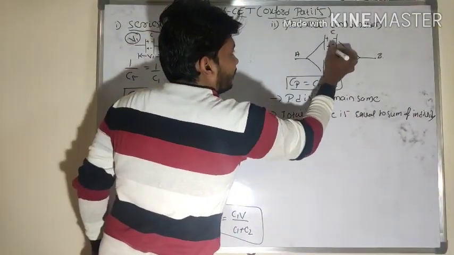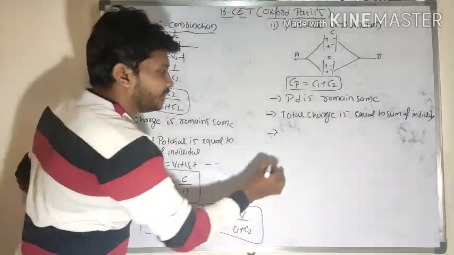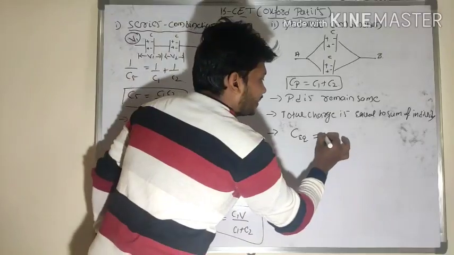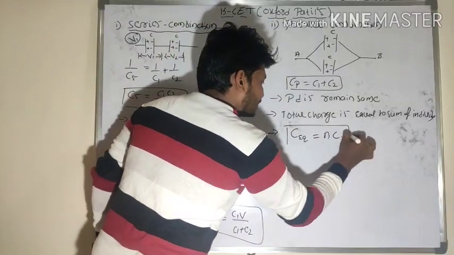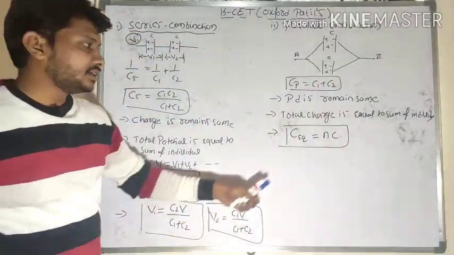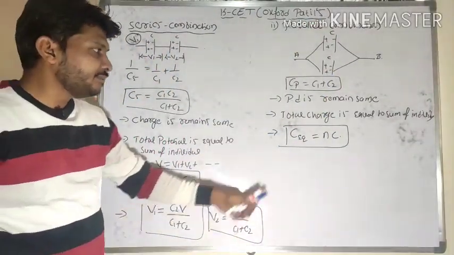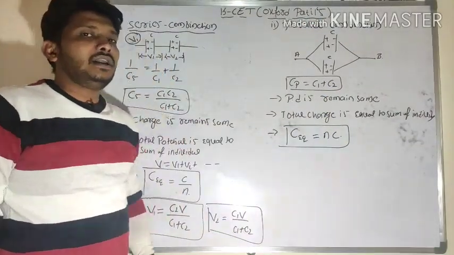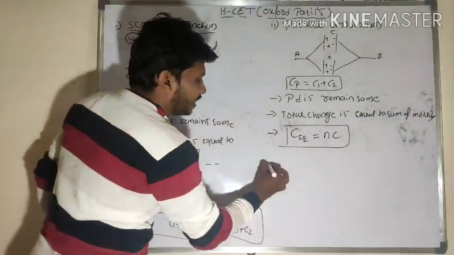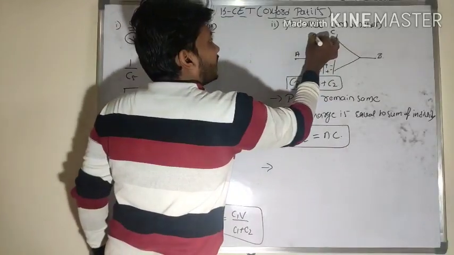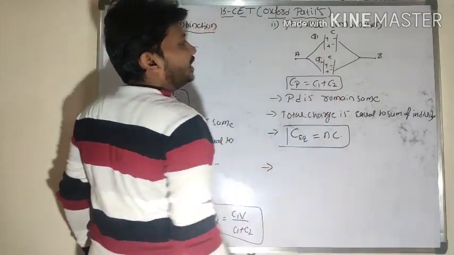If n number of identical capacitors are connected in parallel combination, what is the equivalent capacitance? The equivalent capacitance is N into C here. In case of parallel combination, I said the potential remains the same, and the total charge is equal to the sum of the individual charges.